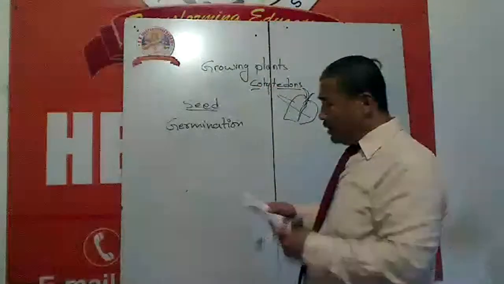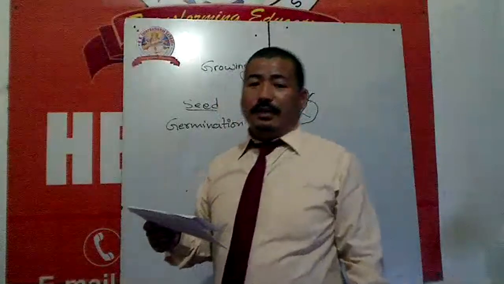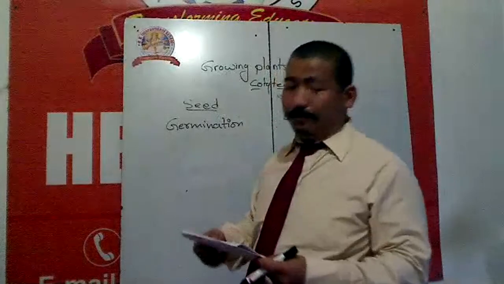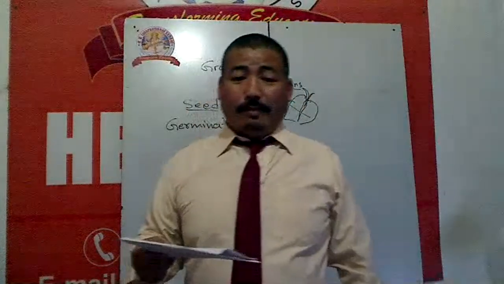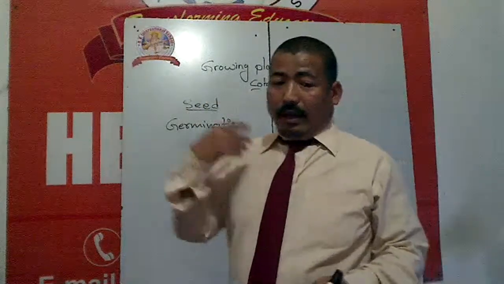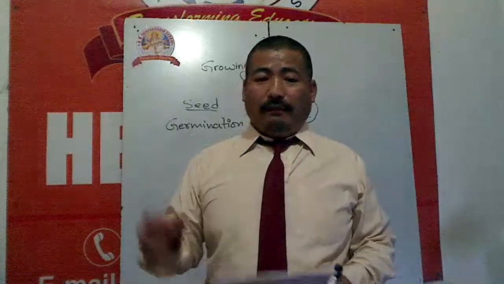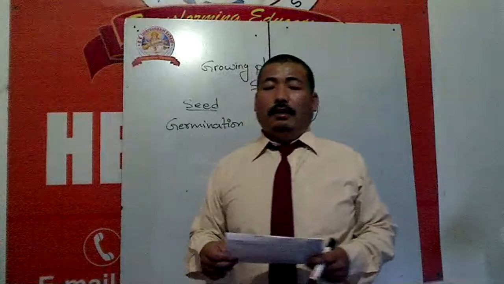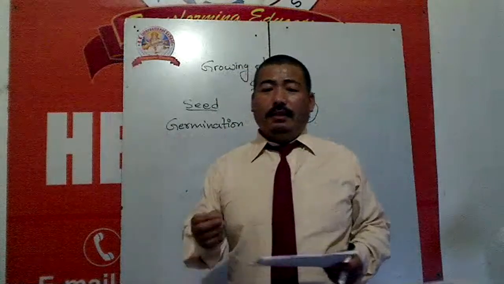These cotyledons are used as food for the first time, and these baby plants grow into mature, big plants. And whenever we do farming, just like maize and wheat, we use seed to grow.